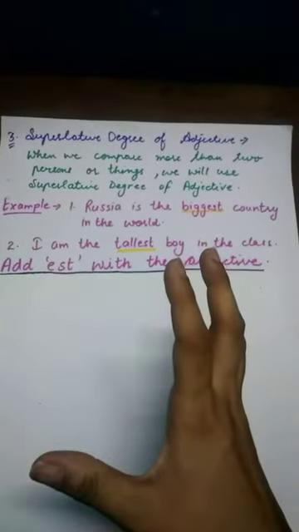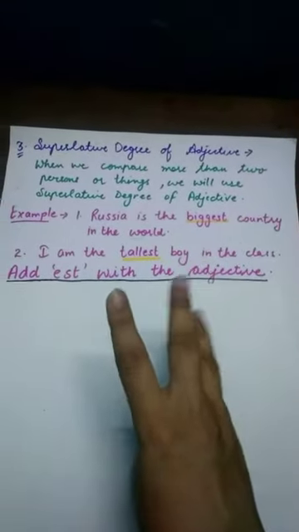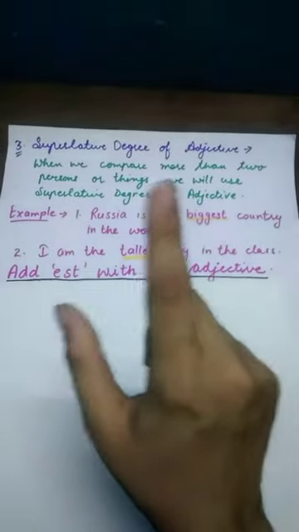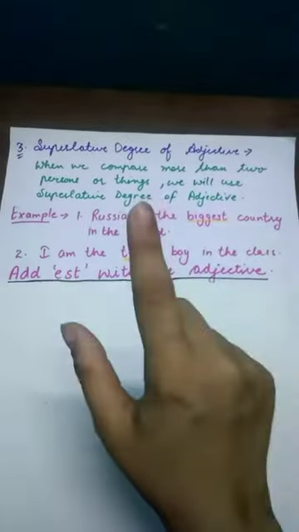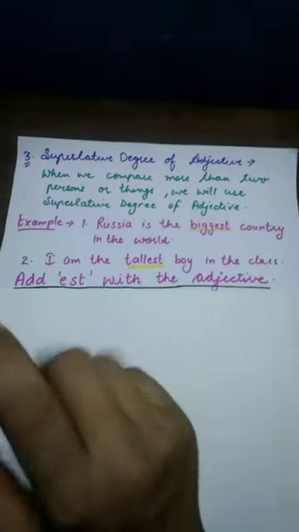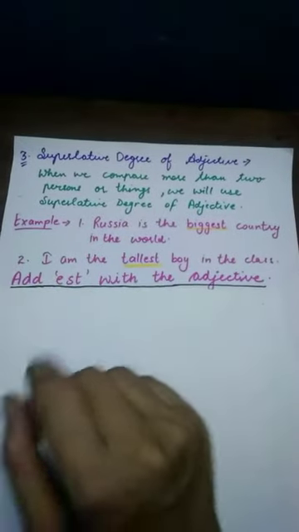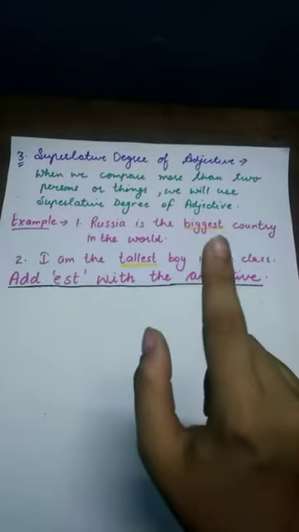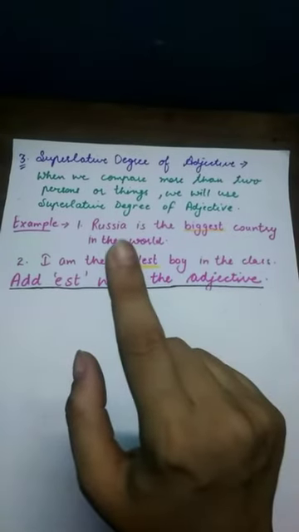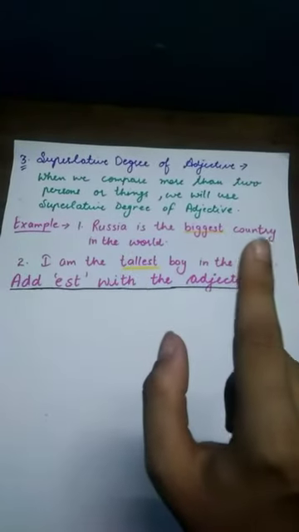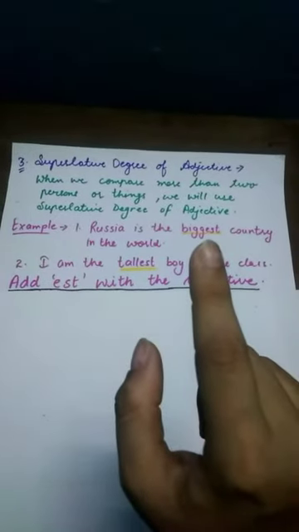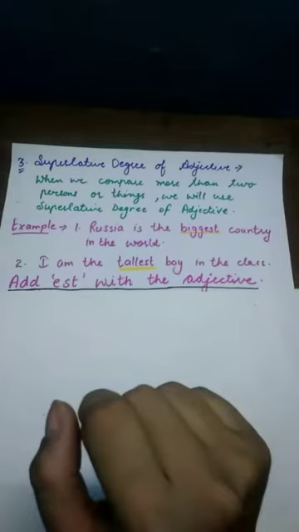Now let's talk about the third degree of adjective, that is superlative degree. When we compare more than two persons or things, we will use superlative degree of adjective. Now read out the following examples. Russia is the biggest country in the world. Now in this sentence, I am comparing Russia with all the countries of the world. So I will use adjective big in its superlative form.